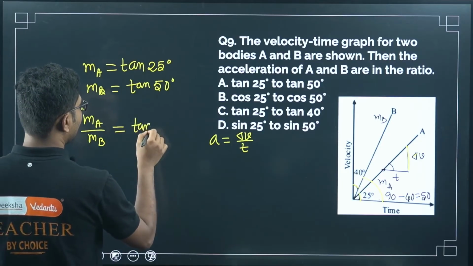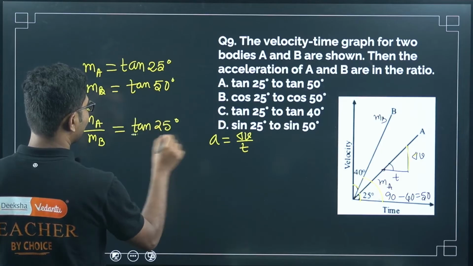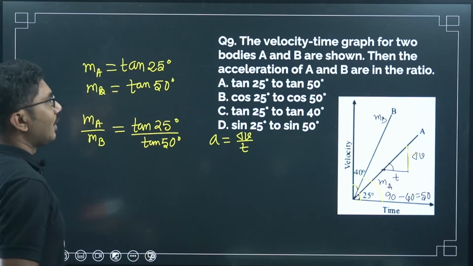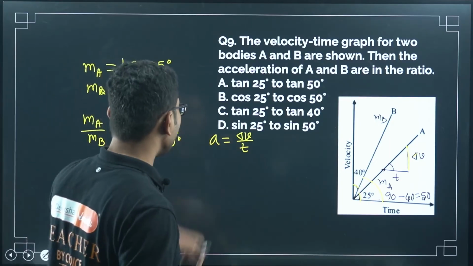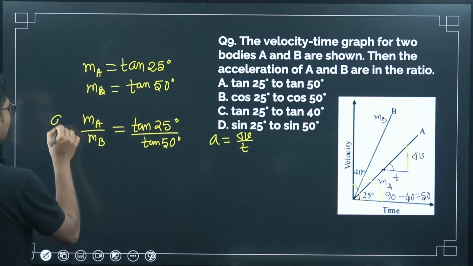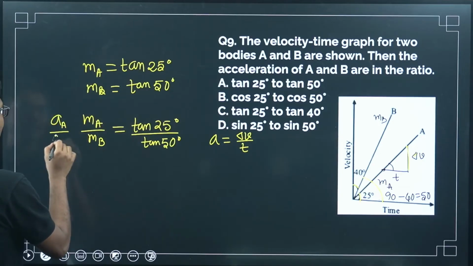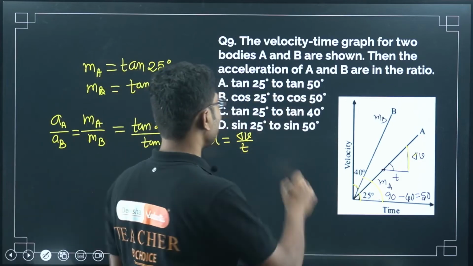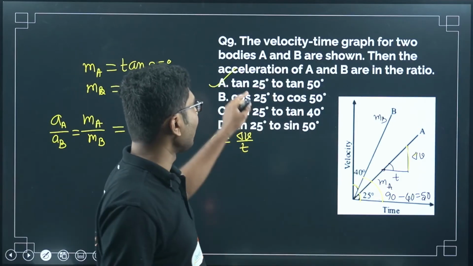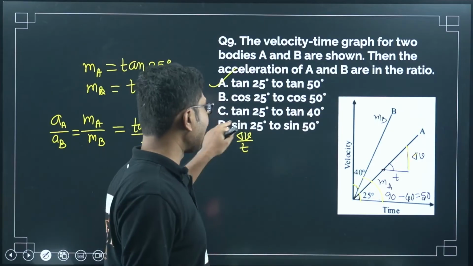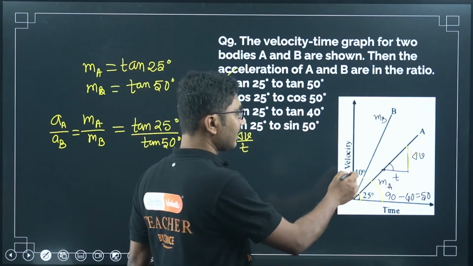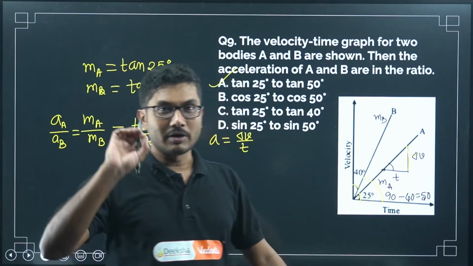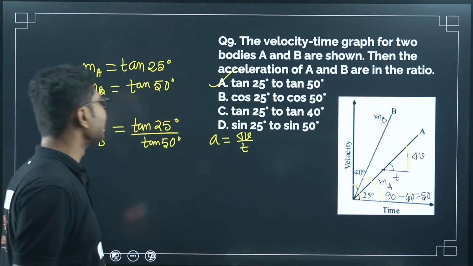So we can say that the ratio of their slopes, MA by MB, is nothing but tan 25 degrees divided by tan 50 degrees. So their accelerations should be in this ratio. As we know, the slope is nothing but acceleration. Simple question. Tan 25 to tan 50 degrees should be the answer, not tan 25 to tan 40. Don't fall in the trap. The trap is only to calculate the angle from this side. That is the only trick. Otherwise, this is a very simple, easy question.